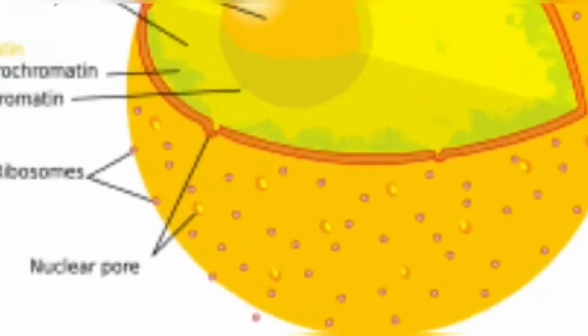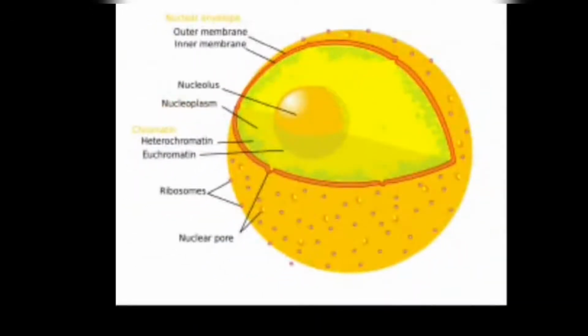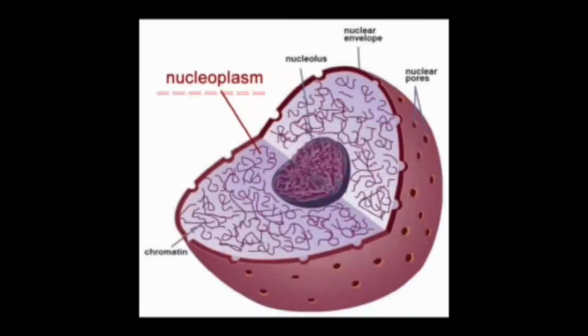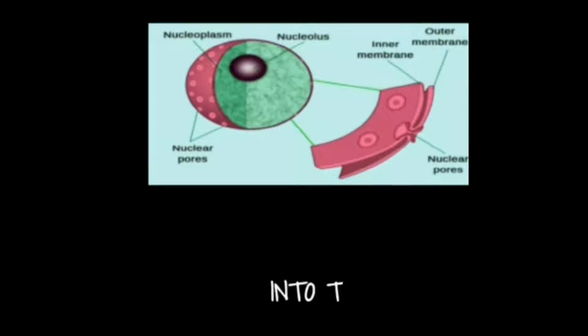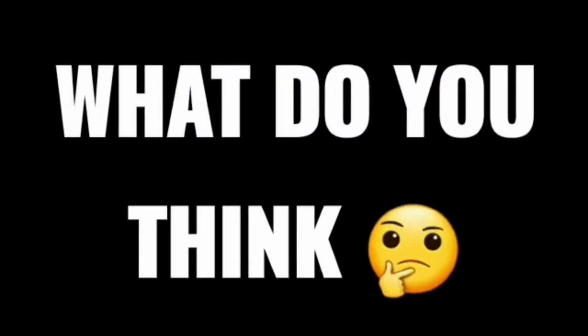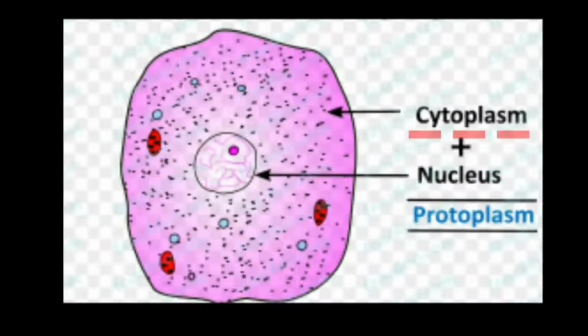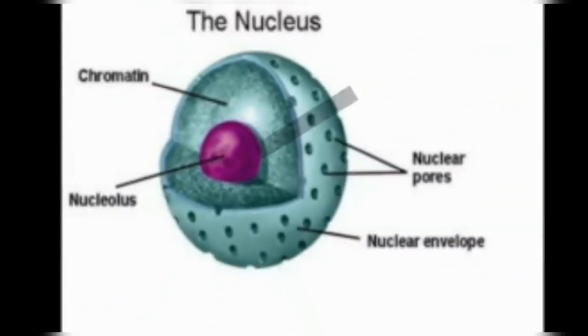You can also notice many small holes in its layer. These are called nuclear pores. Inside the nucleus there is a jelly-like fluid, and it is called nucleoplasm. Now, do these nuclear pores allow the passage of nucleoplasm into the cytoplasm? What do you think? Well, yes, they do. And the nucleus and the cytoplasm together are called protoplasm. Apart from this, you can also notice a spherical part in the center of the nucleus, which is called the nucleolus.